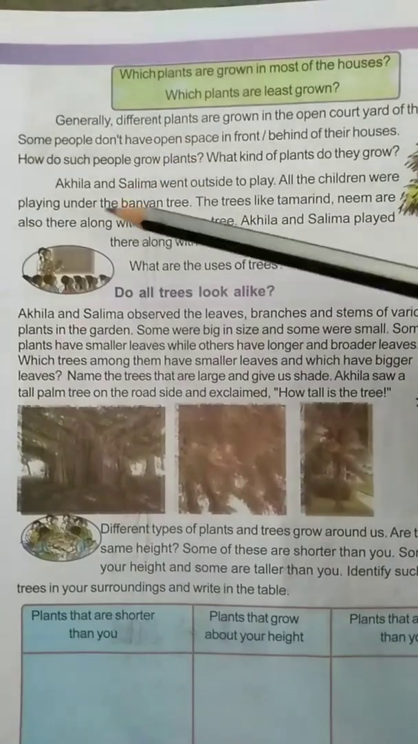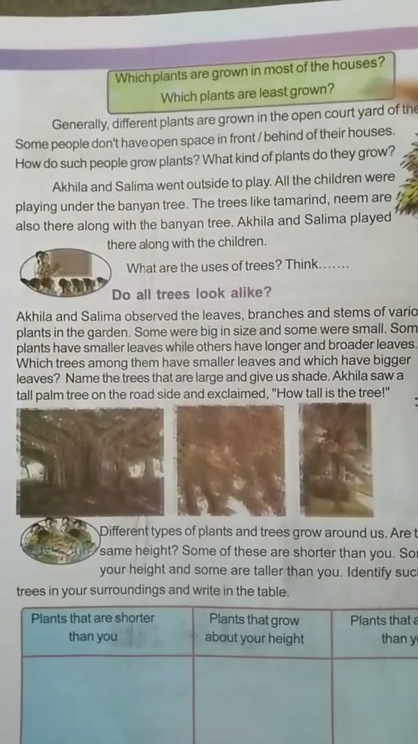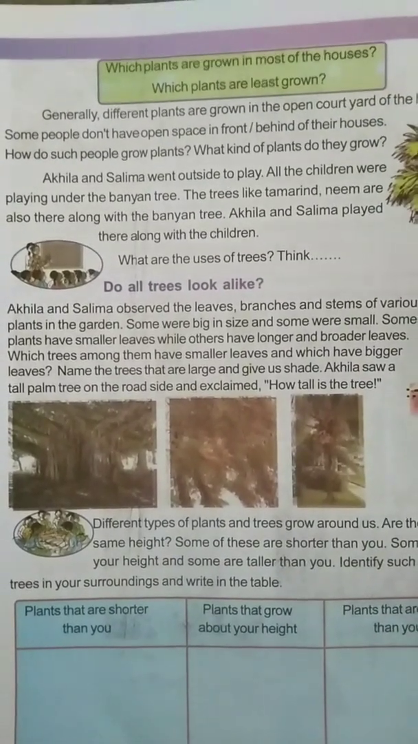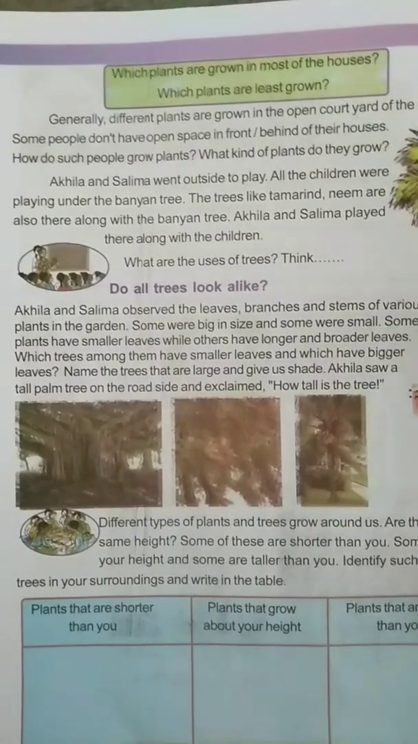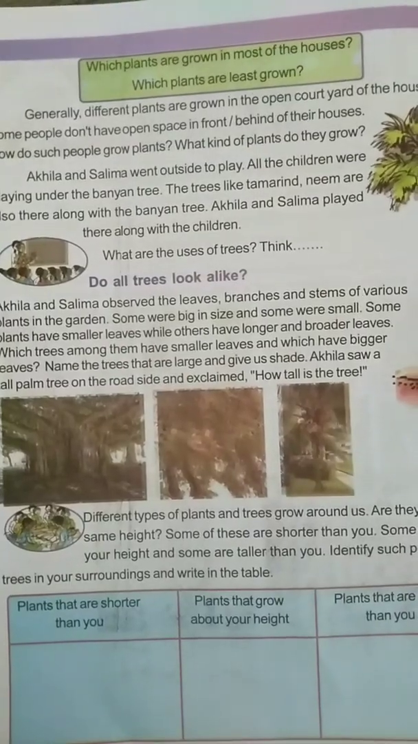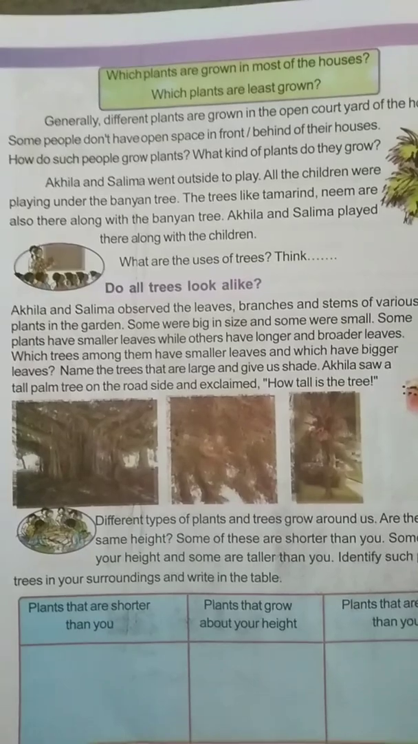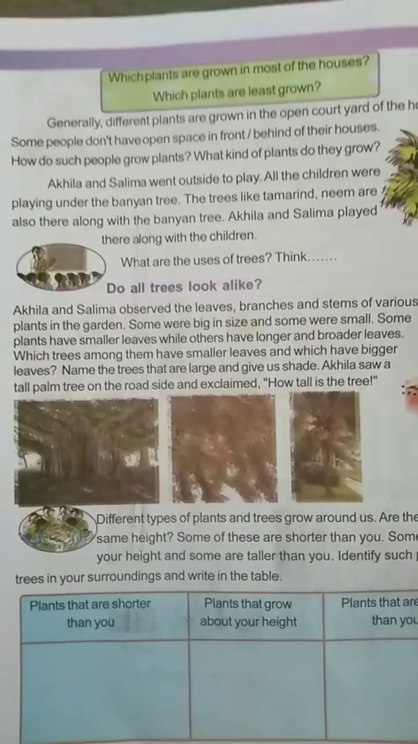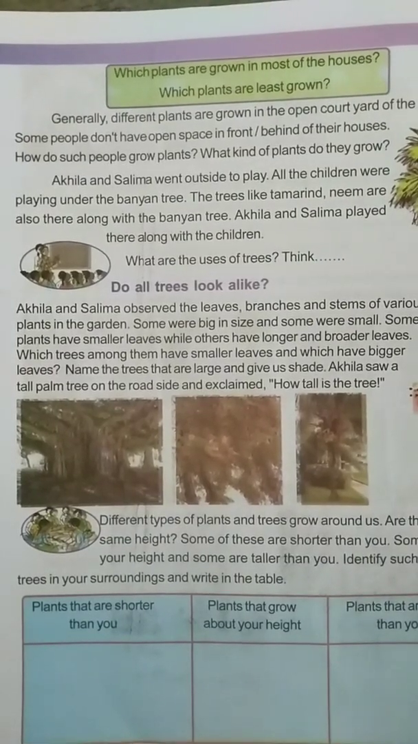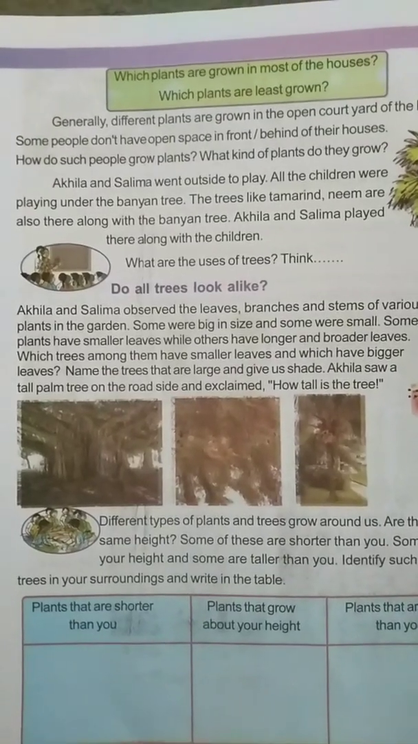See here, Akhila and Salima went outside to play. All the children were playing under the banyan tree. The trees like tamarind and neem are also there along with the banyan tree. See here, not only the banyan tree, the neem tree and tamarind tree are also there where these children are playing. Akhila and Salima played there along with the children.